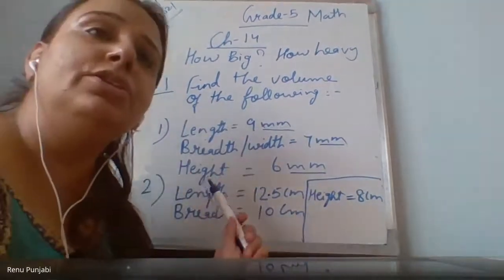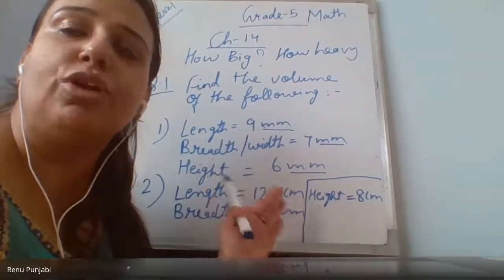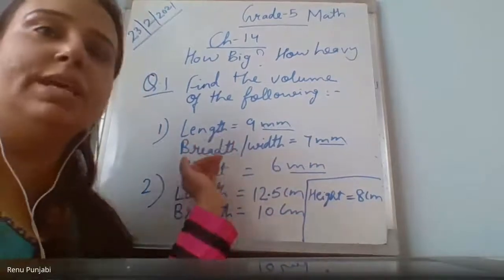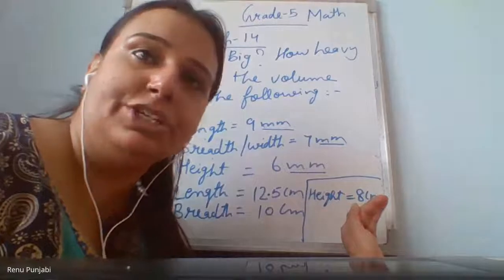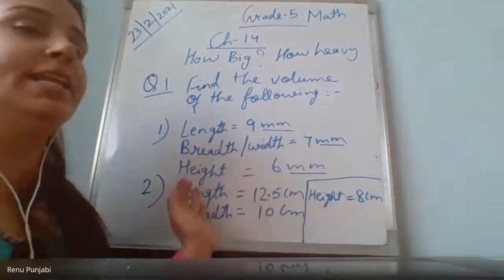My dear children, you should know how the steps will go, how you have to solve this in steps. First, you have to write the formula for this finding. Then you have to do the rough work of multiplication to your right hand side. And then write the final answer here.